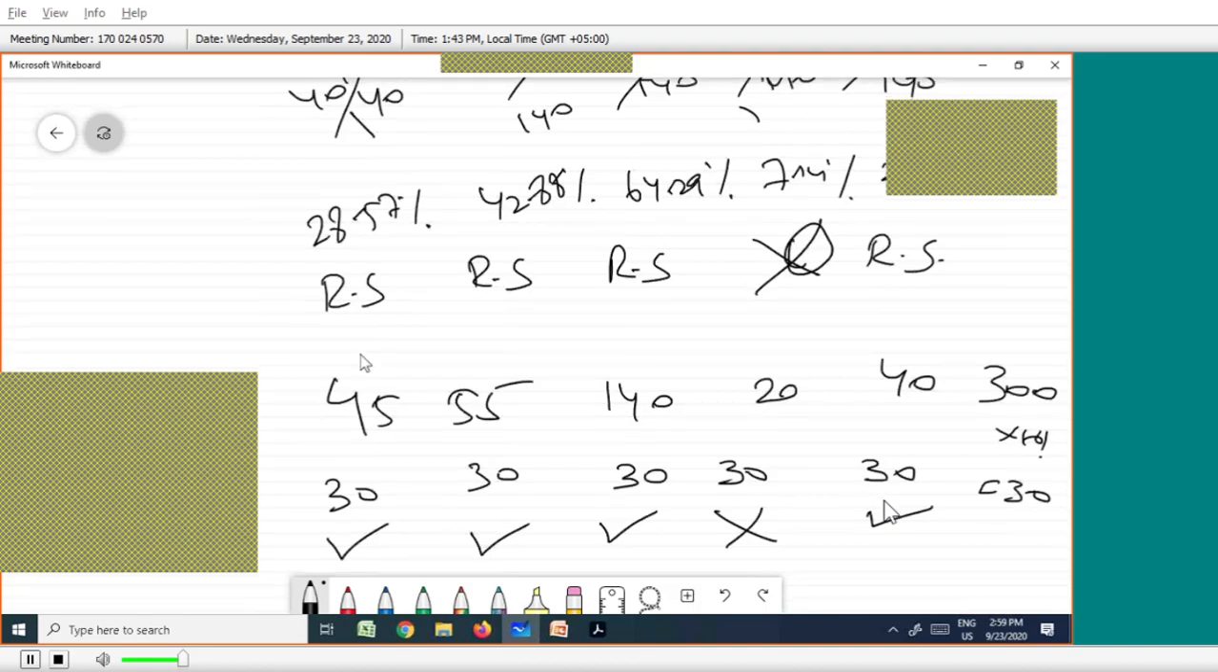So reportable segment, reportable segment, reportable segment, not a reportable segment, reportable segment. Okay. This is what this problem is about. You can expect 6 marks.